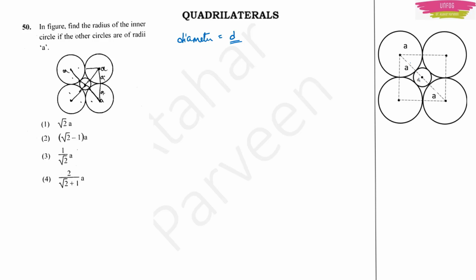Since the radius of each circle is a, this is also a, this is also a, and a, we can use the Pythagoras theorem. Let me name this triangle ABC. In this triangle ABC, I can say that AB square plus BC square is equal to AC square. I have taken this as 90 degrees, so that's why I can apply the Pythagoras theorem.